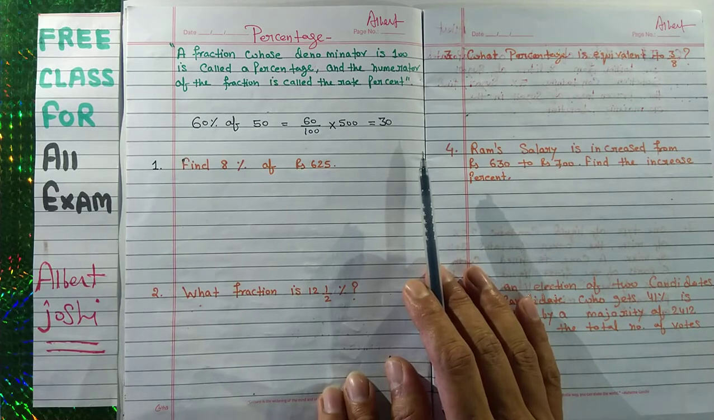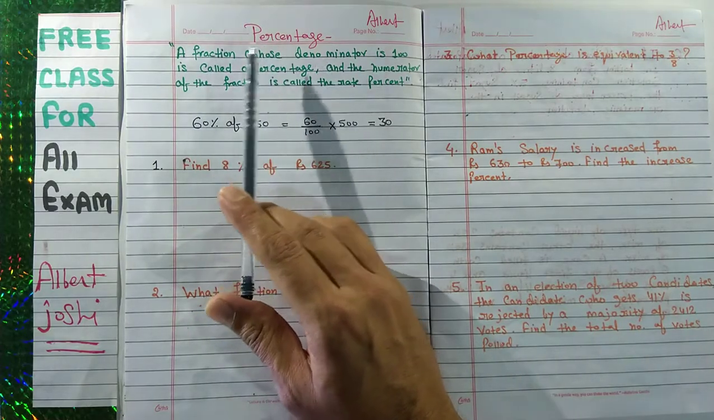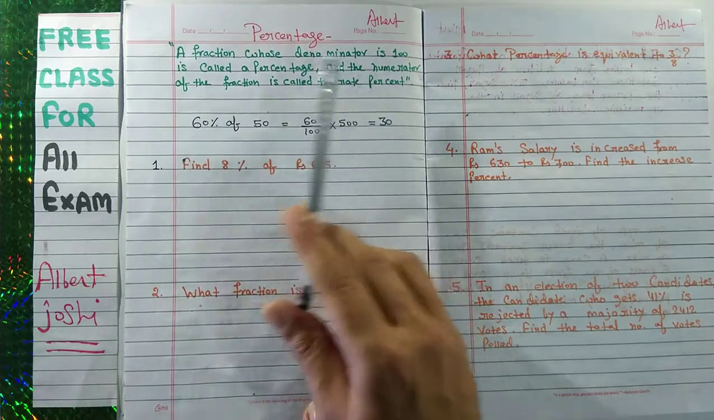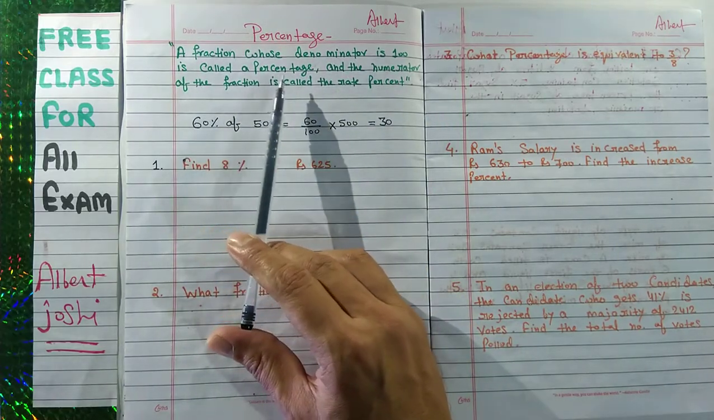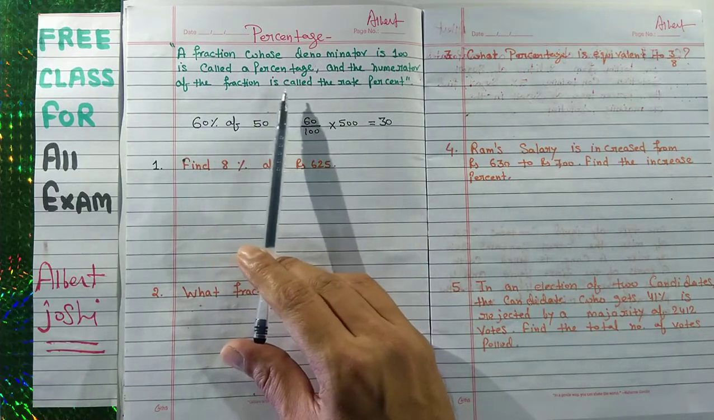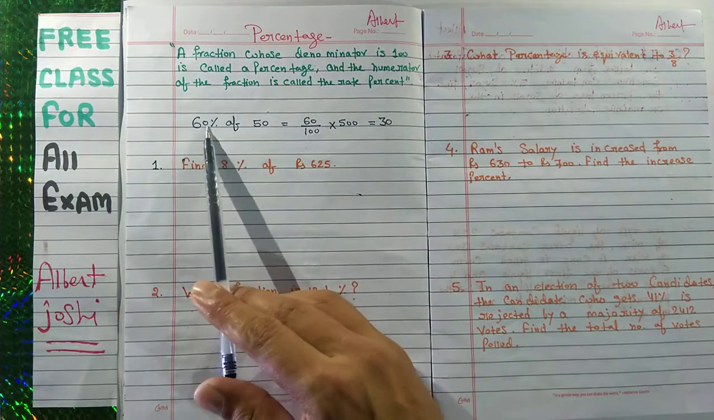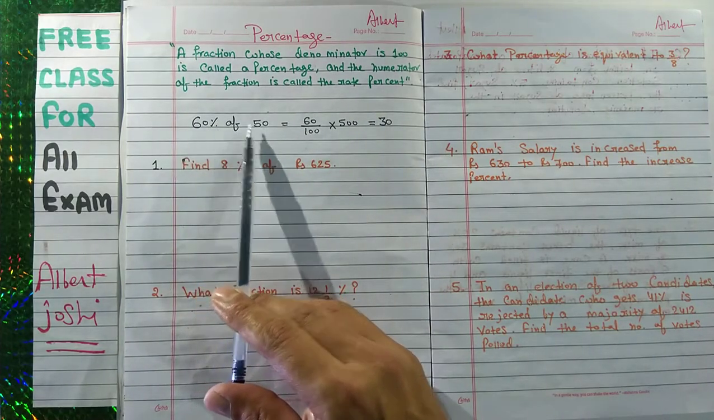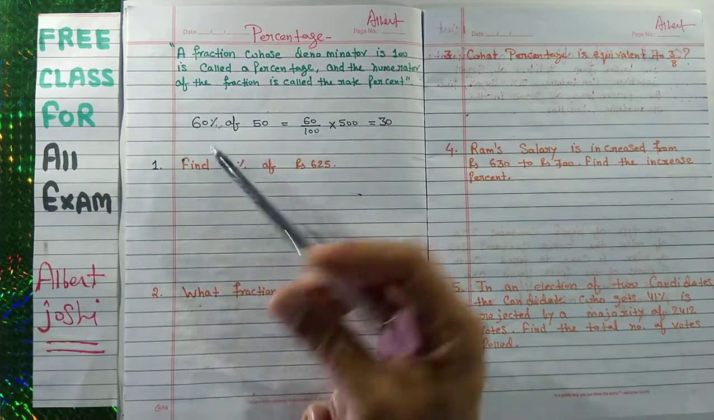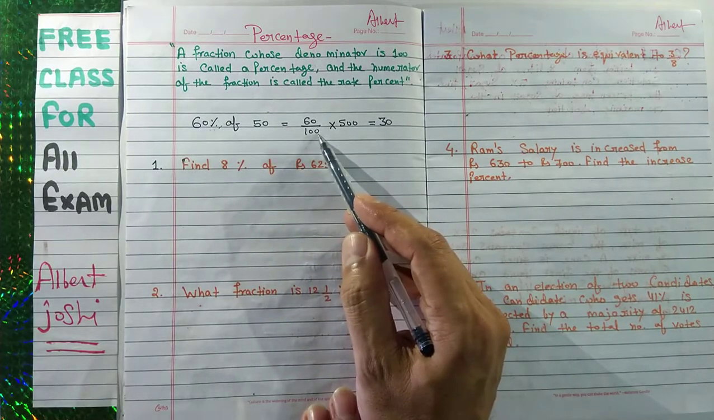Okay, let us start. What is the definition of percentage? A fraction whose denominator is 100 is called a percentage, and the numerator of the fraction is called the rate percent. Let us take the example 60% of 50. You will write in this manner. Whenever you have this symbol, then you will use 1 upon 100.